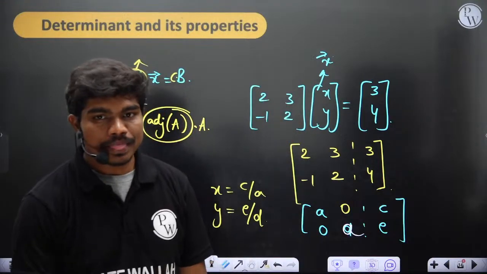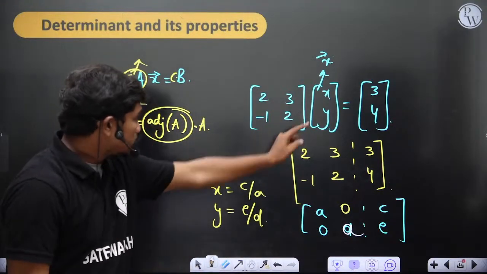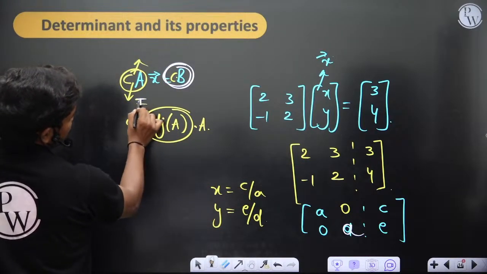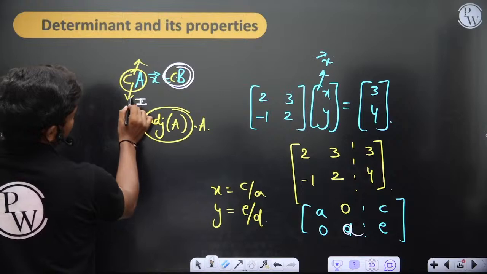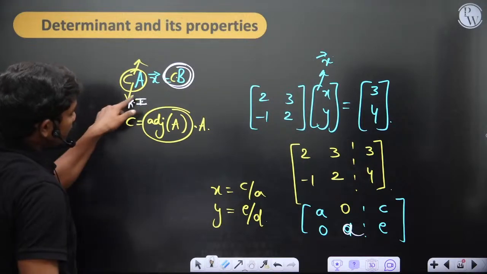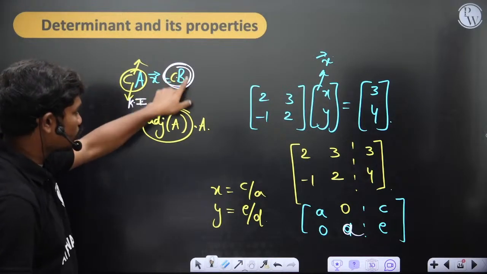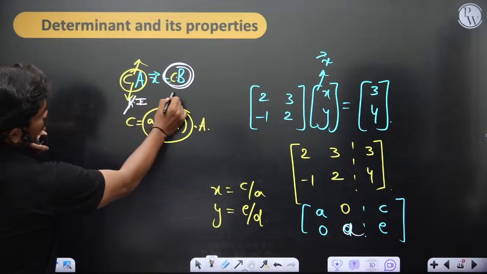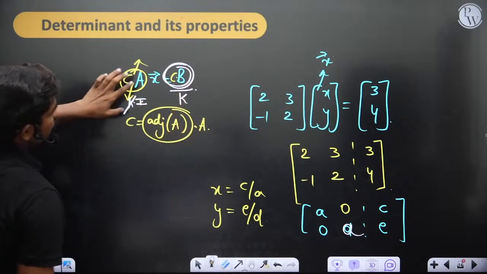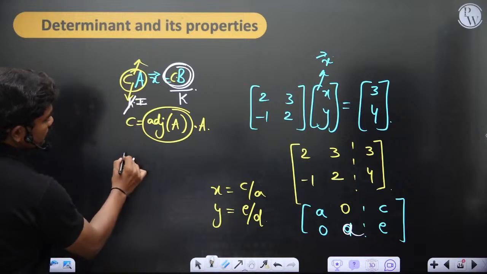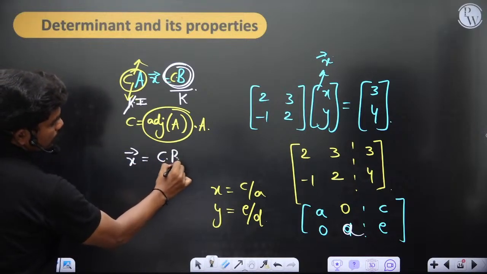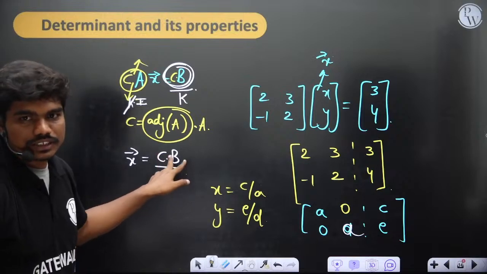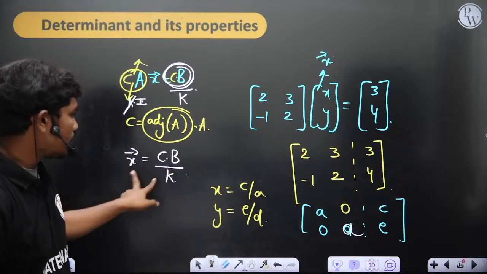And rather than calculating this solution, just multiplying two matrices is very easy, and here you have the identity matrix. So some scalar k times I is equal to this product of two matrices, which can be easily calculated. Then if you just divide by this k on both sides, you have I into x, which is nothing but x. So x is equal to the product of two matrices divided by some constant, and matrix multiplication is very easy, which anyone can do, and you can get what x actually is.